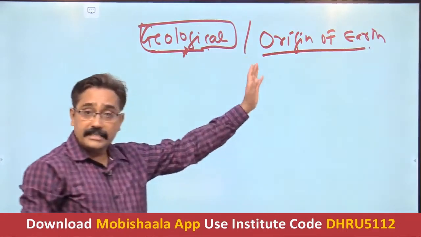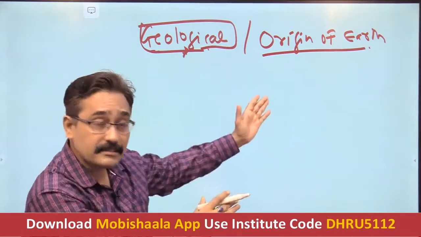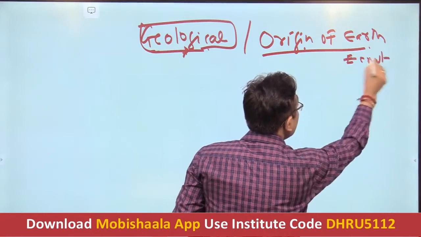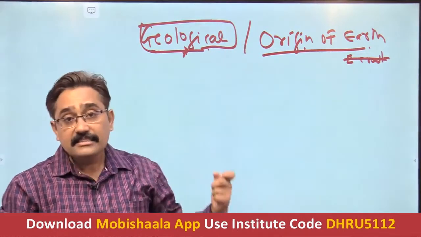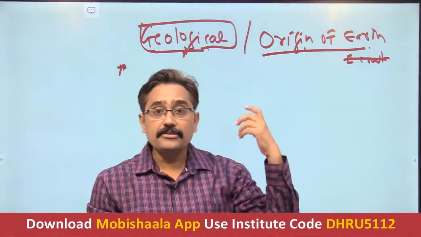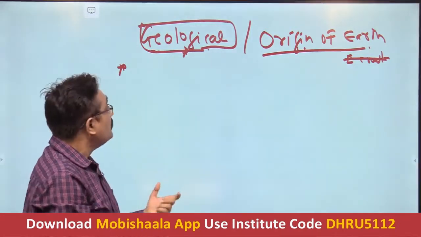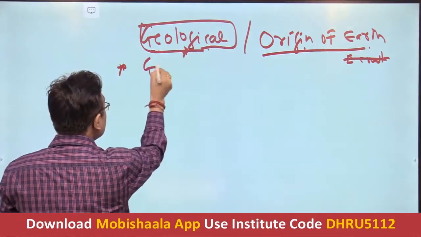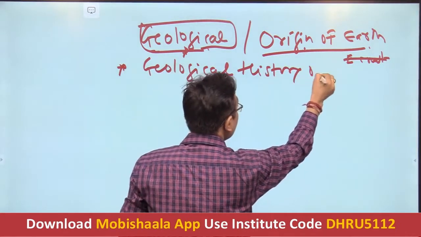Because again understand, students, the origin of the earth is not part of your syllabus. Your syllabus talks about the origin and evolution of the earth crust. But prior to that you need to understand the origin of the earth. As far as the origin of the earth is concerned, we also need to understand certain geological structure of the earth as well as of India. So in other words, the heading can be given as the geological history of the earth.